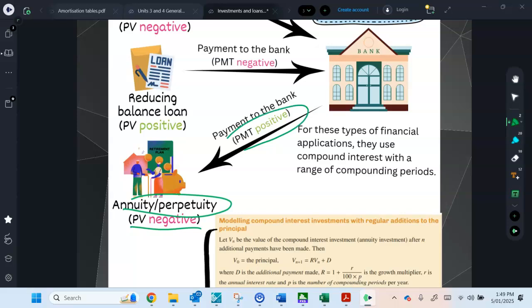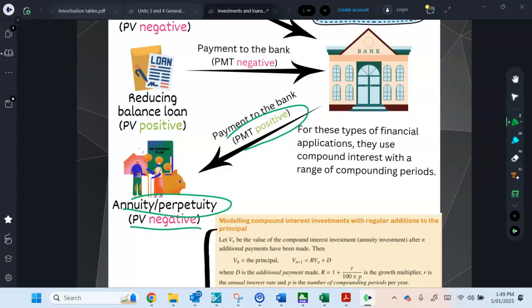So a good example is when you retire, you might get your super, so your superannuation. So when you start working, your employer or yourself, you would put money into your super account. So when you retire, you live off that super as opposed to continually working until the day you die. So the investment is like your super, and then the money you get is your repayments from your super fund. Or if you had an investment, a bank.